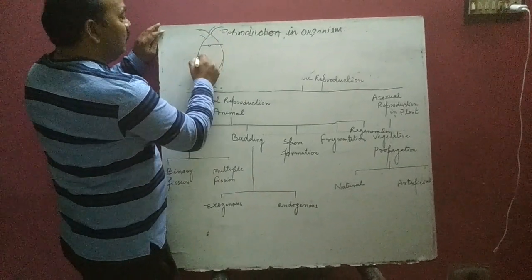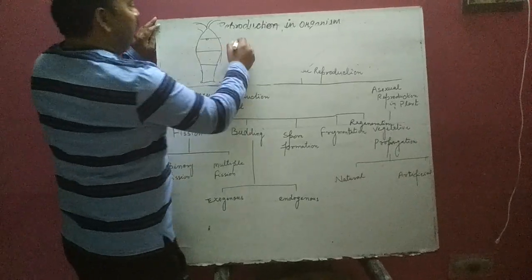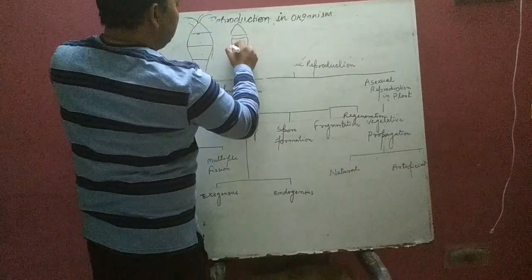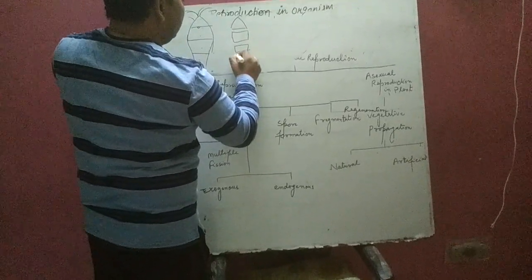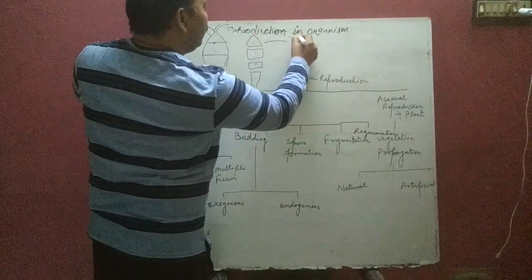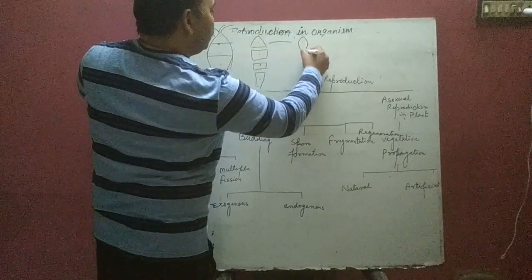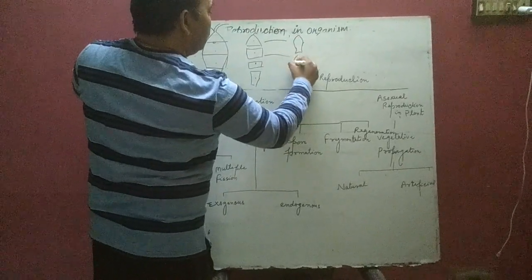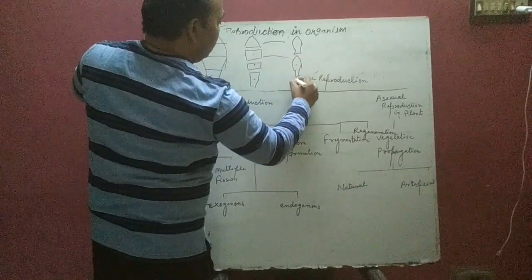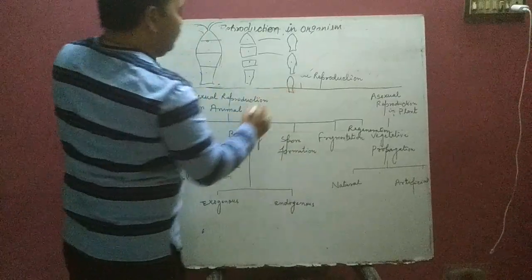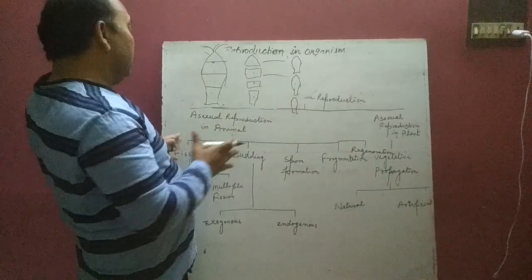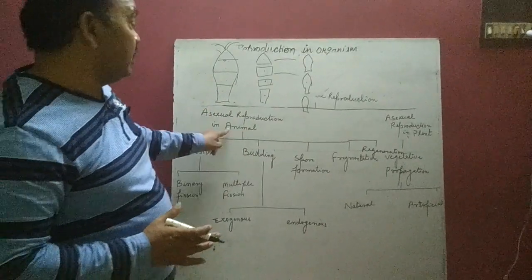When it is cut into two or more pieces, each piece germinates into a new young one. In case of planaria, that is all about asexual reproduction in case of animal.